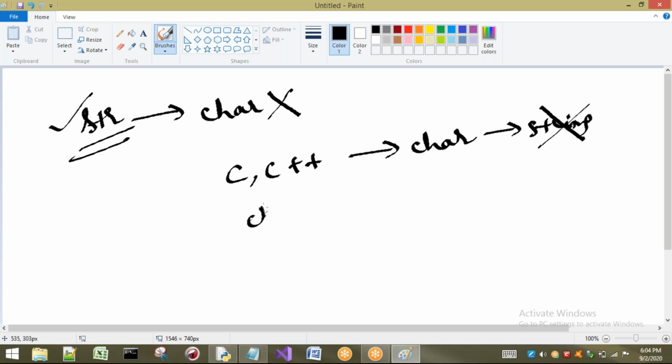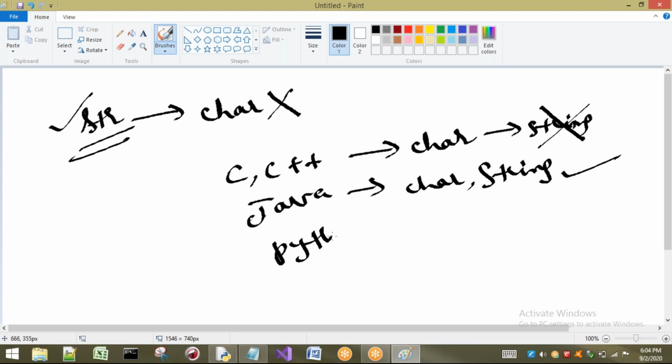In Java, the char data type is there, and there is no string data type, but there is a class in Java. In Python, there is no char data type present. We only have the str data type. You have to understand this before going to this data type. Now I will give the definition of a string. A string is nothing but a group of characters, or a sequence of characters. We do not have a char data type in Python.